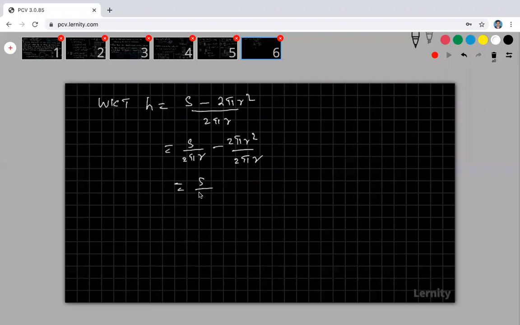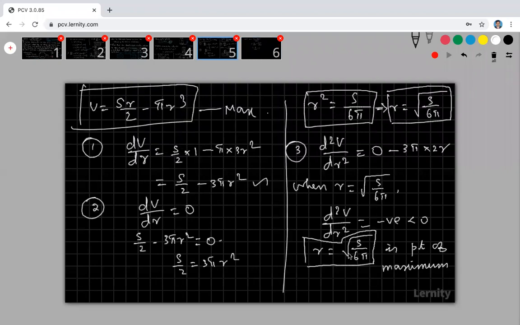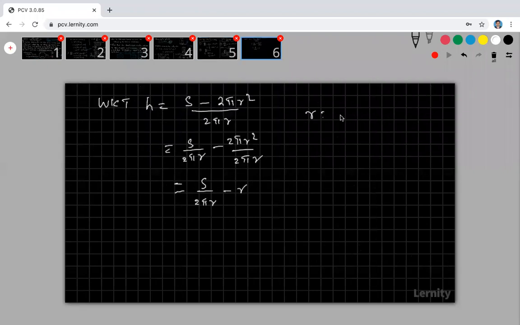So here, s divided by, and in this term I am going to take it as s divided by 2 pi r. Minus 2 pi r cancel, I will get r only. But what we are getting here, my r is equal to root of s divided by 6 pi. What is your r square? My r square is equal to s divided by 6 pi. Okay, so therefore 6 pi r square is equal to s.